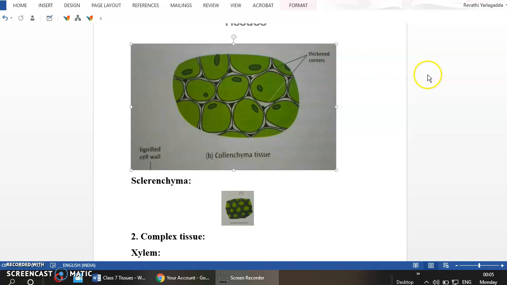So this collenchyma is present in the stems, epidermis of the stems of dicot plants, and it provides mechanical support, mechanical strength to the plant body. And this tissue not only provides mechanical strength but also gives elasticity and flexibility to the leaf and stem. So whenever the stems, like small plants, if you see, whenever there is a